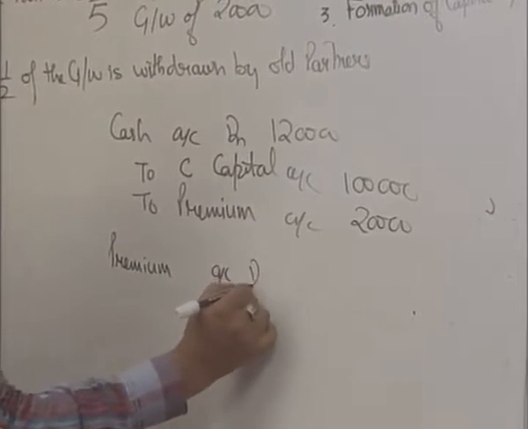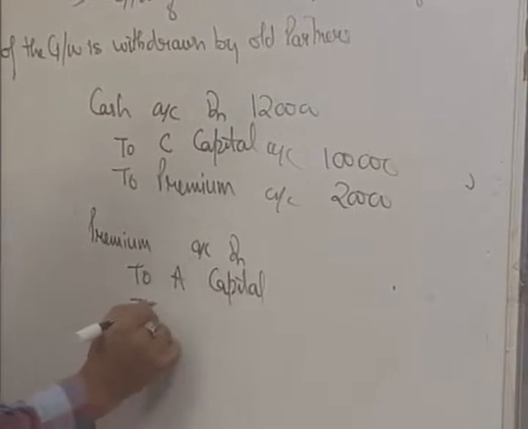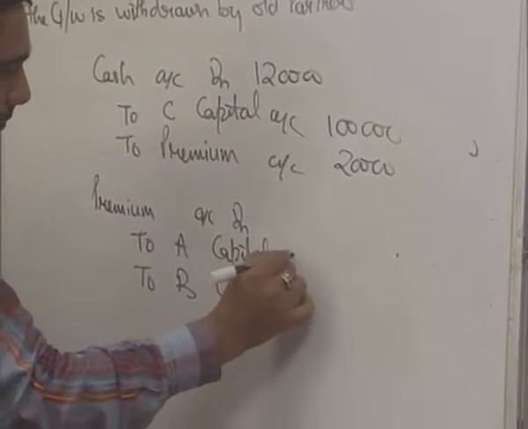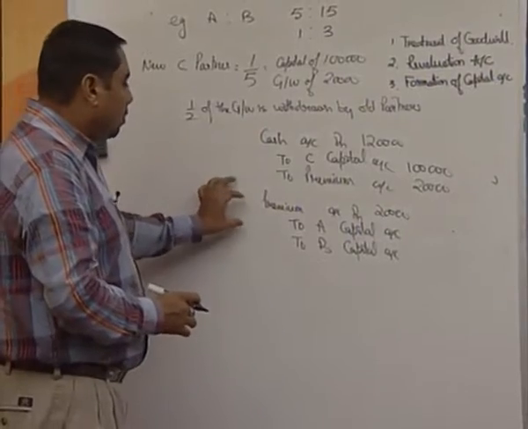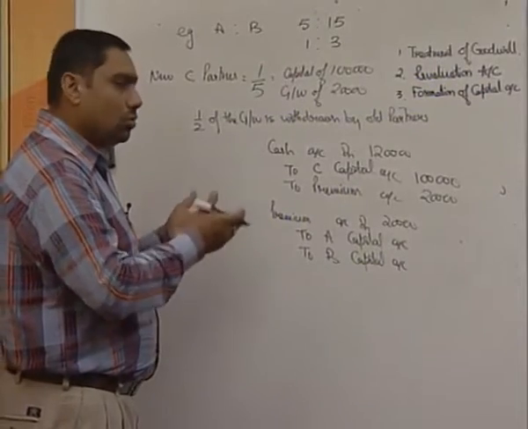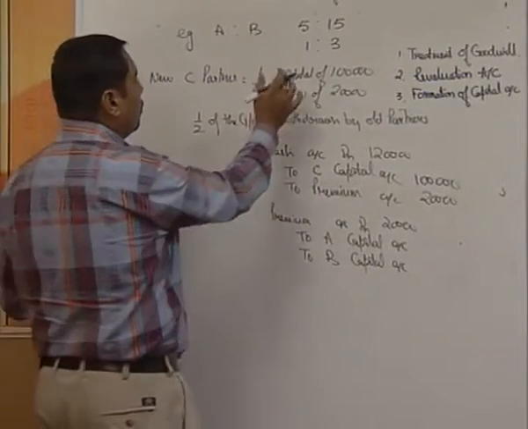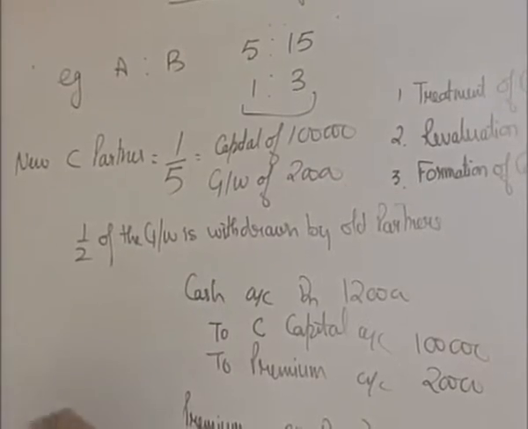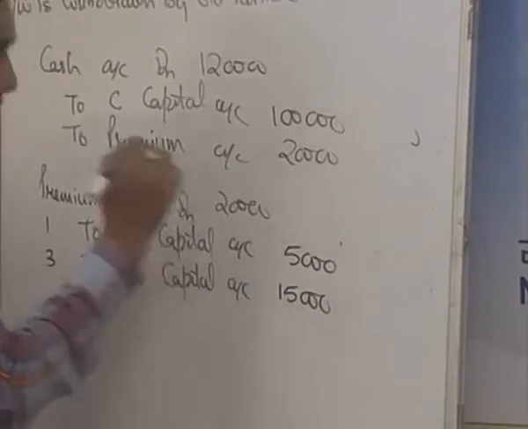It is premium account debit to A's capital, to B's capital. Now, again and again I am making you remember, always distribute the amount of premium in the sacrificing ratio. Calculate the sacrificing ratio. You know the formula very well. It is old ratio minus new ratio. So this 20,000 is going to be distributed as nothing is mentioned in the question. So the old ratio itself is going to be the sacrificing ratio, which is 1:3. So 5,000 rupees will be given to A and 15,000 rupees will be given to B.